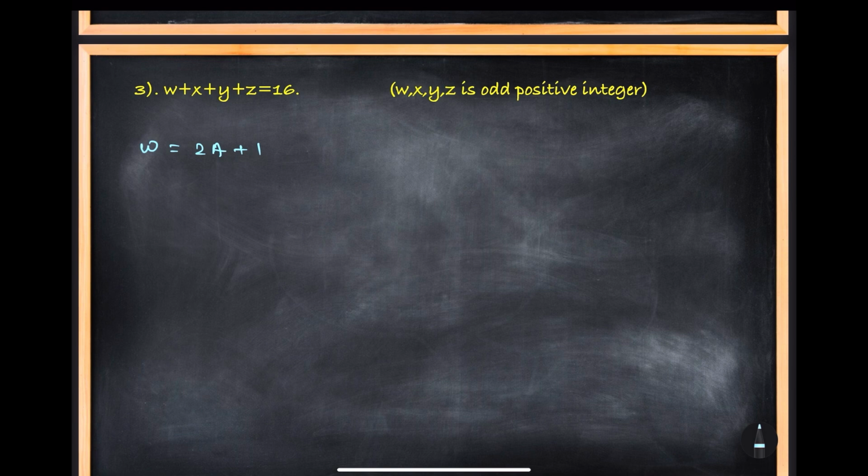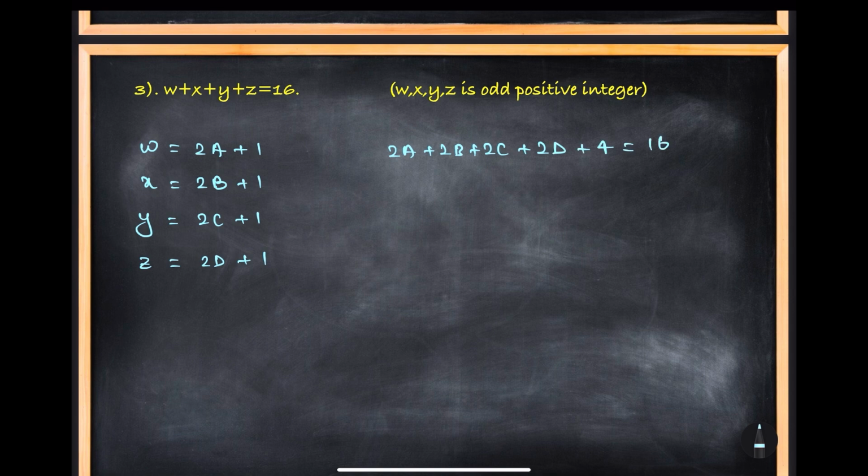Okay. Now X will also become 2B plus 1, Y 2C plus 1, and Z 2D plus 1. Now you can update your question and it will become 2A plus 2B plus 2C plus 2D plus 4 equals 16.